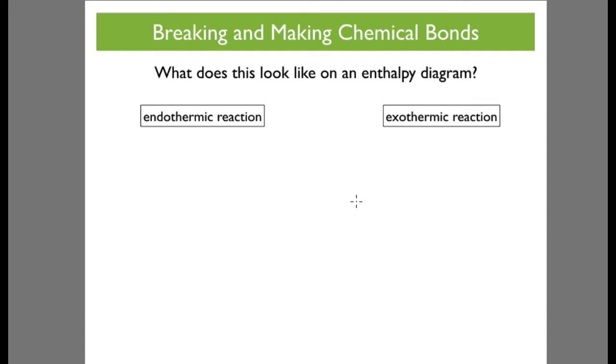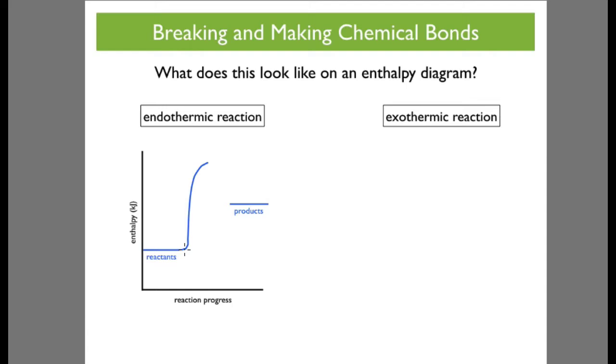What does this look like on an enthalpy diagram? Well, let's have a look here. We've got the enthalpy on the y-axis in kilojoules. We've got reaction progress or time. We've got reactants here. And we know that the products in an endothermic reaction have higher enthalpy than the reactants.